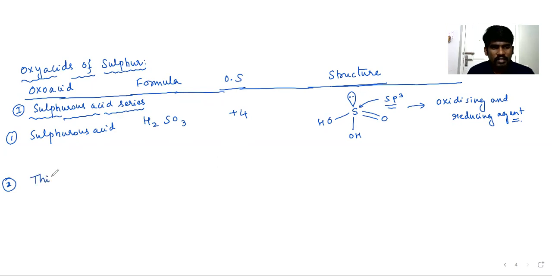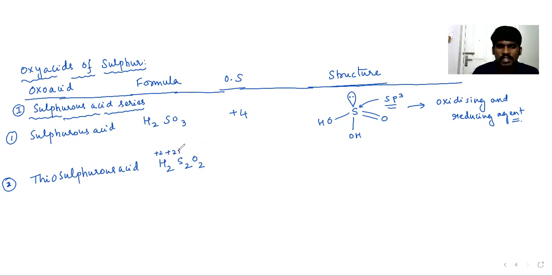Next one we have is thiosulfurous acid. Formula is H2S2O2. Oxidation number: 2 plus 2x minus 4, so x will be equal to +1.